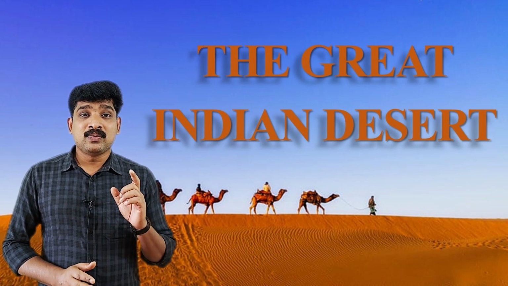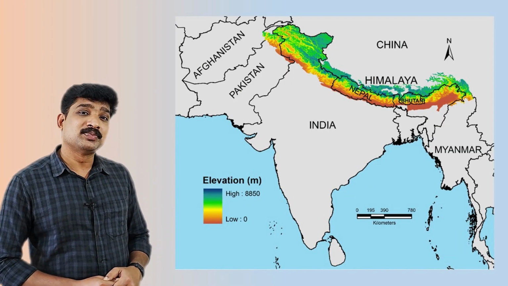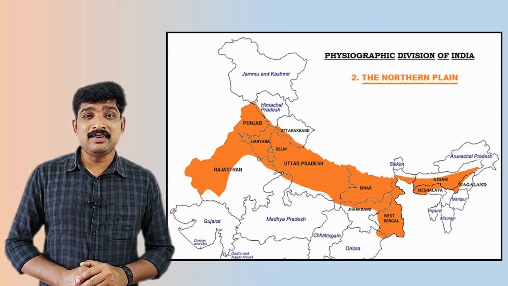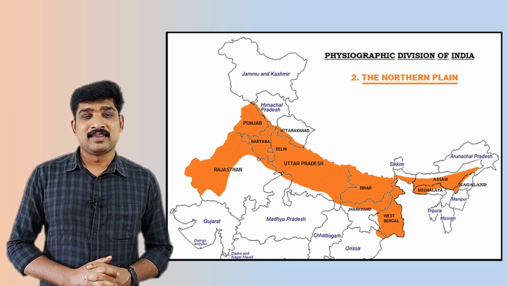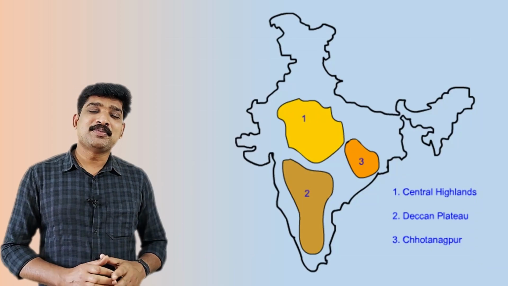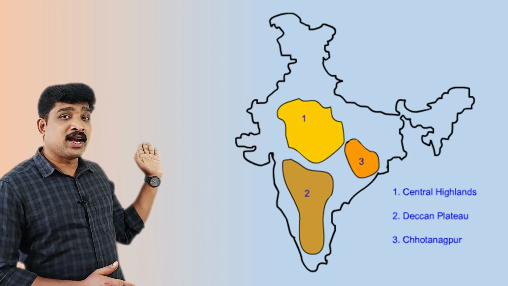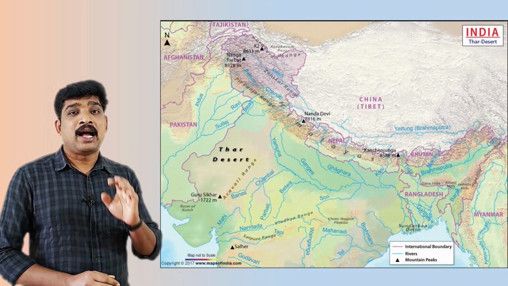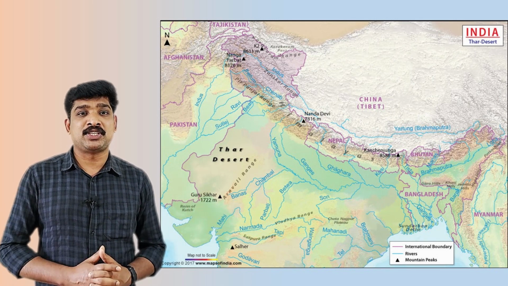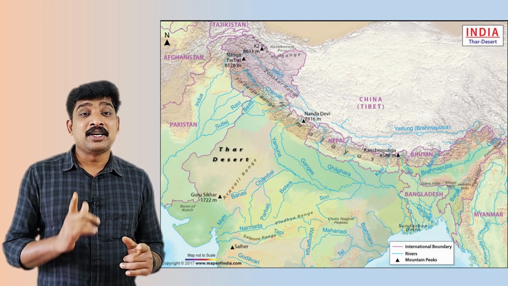We have seen what covers the north region of India and the central part of India too. What covers the northern region? The Himalayan mountains and the northern plains. And what covers the central part of India? The Peninsula Plateau. Now let us travel to the northwest area of our country and look at the expanse of sand that covers a large part of a state, India's desert land. Which is that state? Rajasthan.